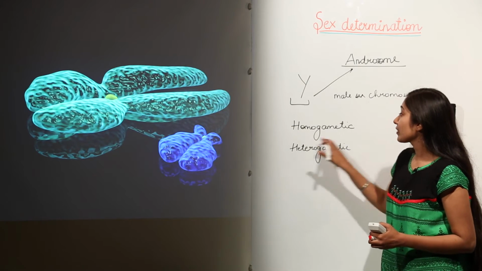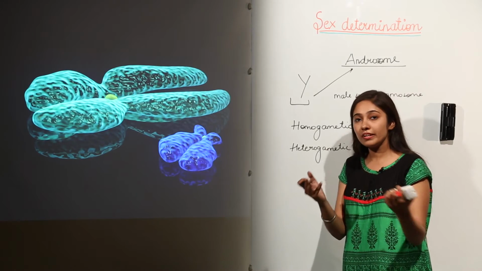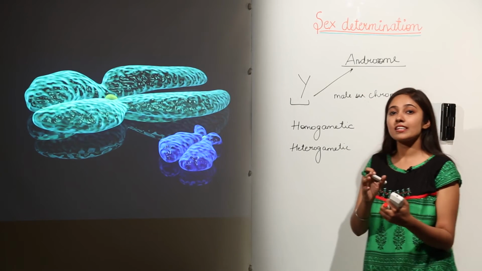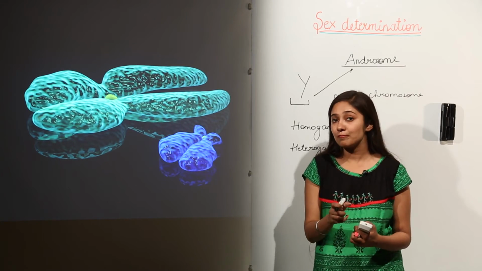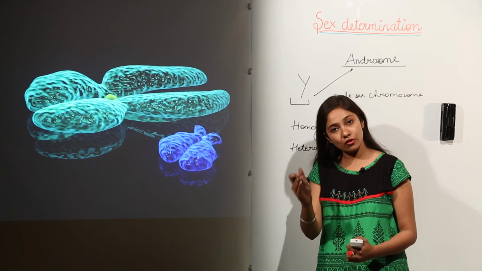Homogametic means, when we talk about gametes, if we talk about female gametes, you all know that gametes are haploid cells. Why haploid? Because they have half the number of chromosomes, H for haploid, H for half.